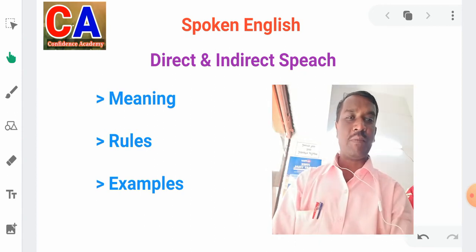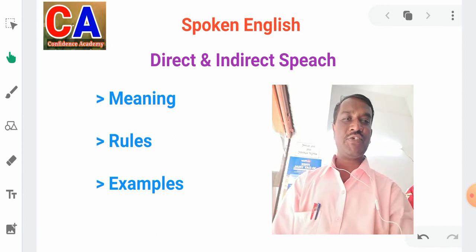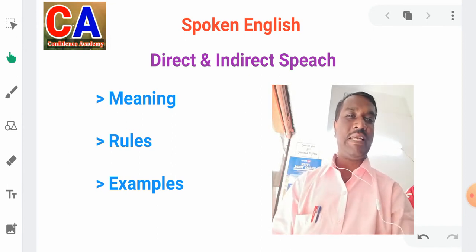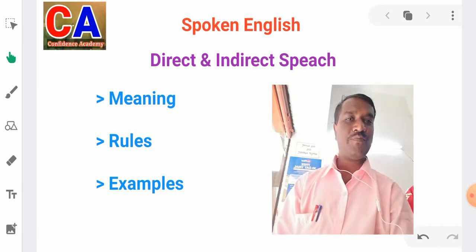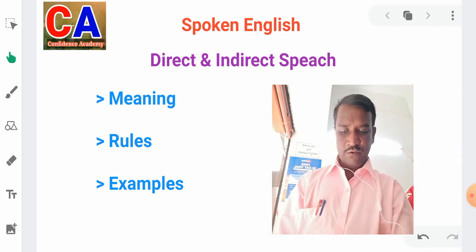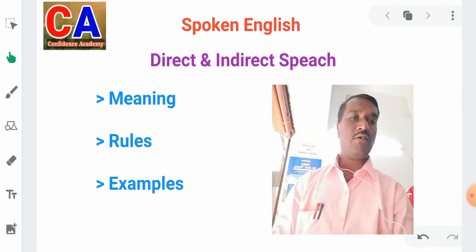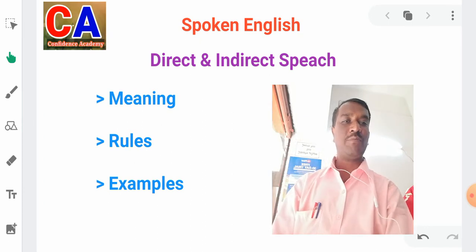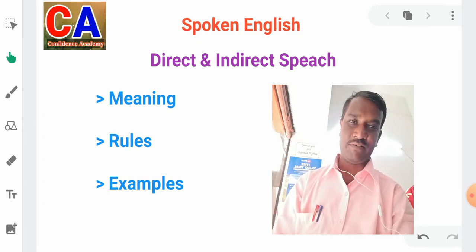Outside the inverted comma is called reporting verb. Then third point, a conjunction is used after the reporting verb in indirect speech. Fourth, comma, inverted comma and question mark will be removed in indirect speech.